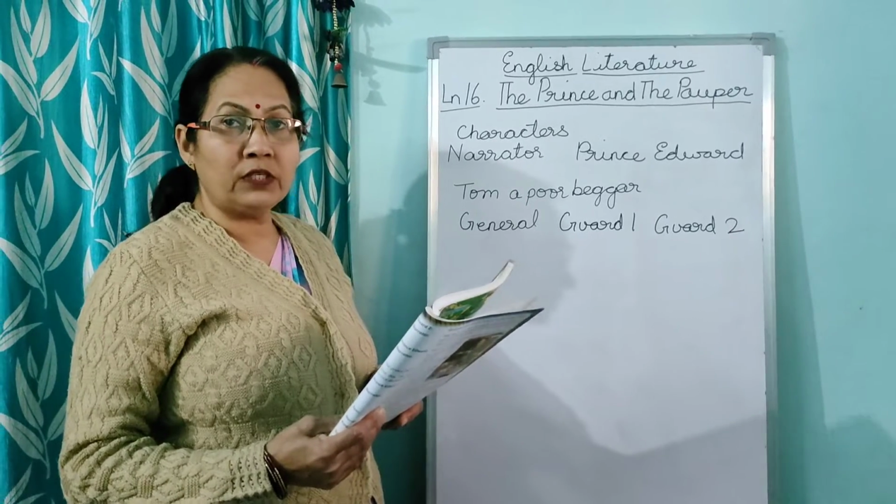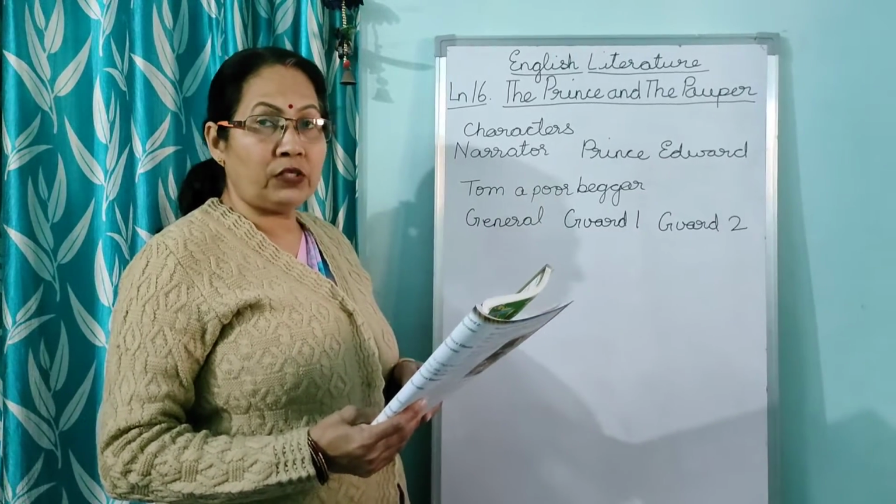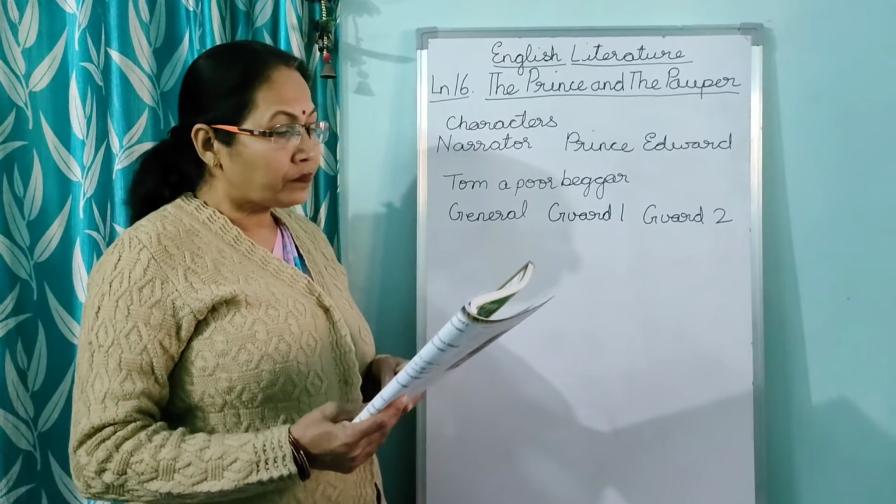He was astonished. Astonished means surprised. Why he was surprised? Because the face of the beggar was resembling the face of the prince.